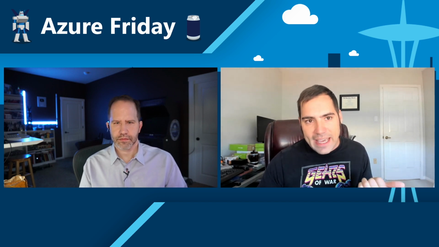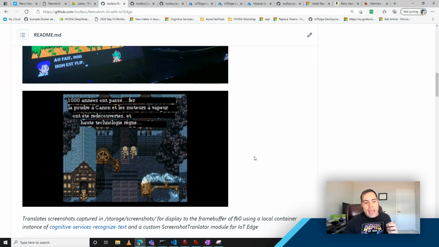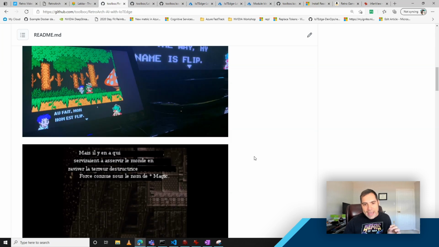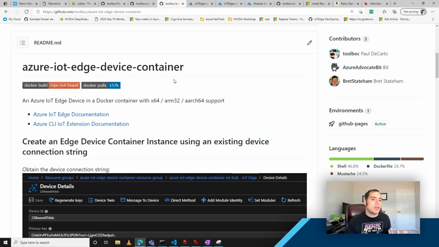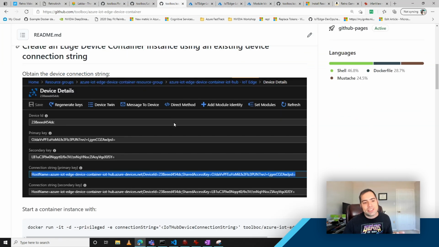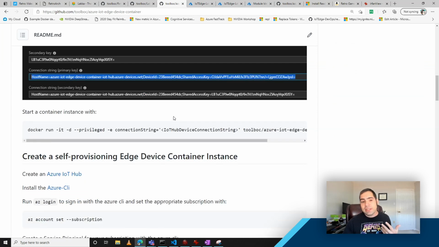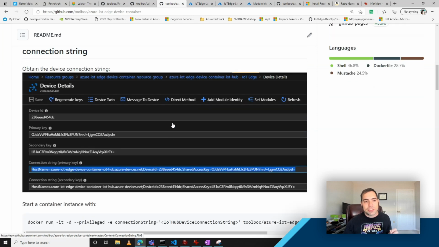And so the technical challenge here to get IoT Edge running was actually to go through and add support so that Docker could run on this bare bones OS. There were some things that were missing, for example, asynchronous I/O. And that got coupled with an additional project that I work on called the Azure IoT Edge Device Container. What this lets me do is deploy a container that is the Azure IoT Edge runtime.